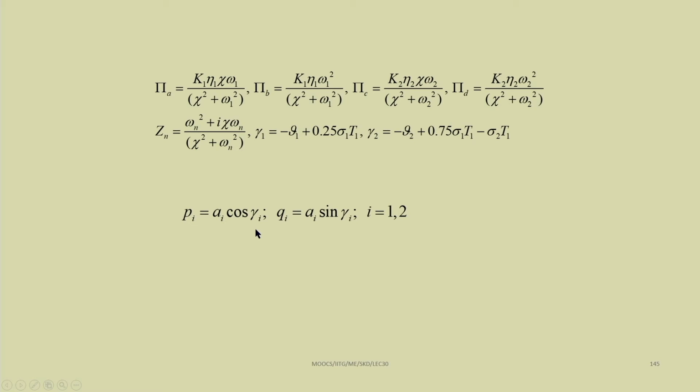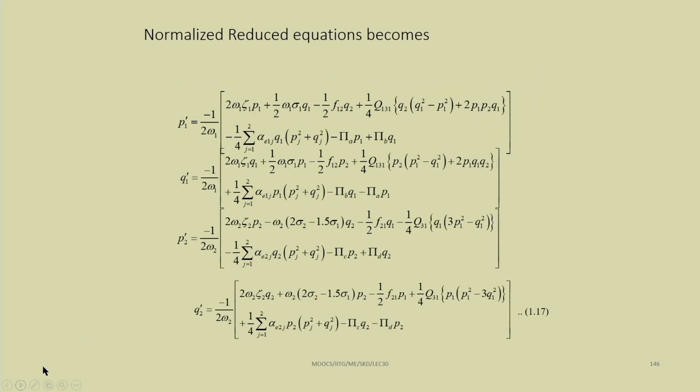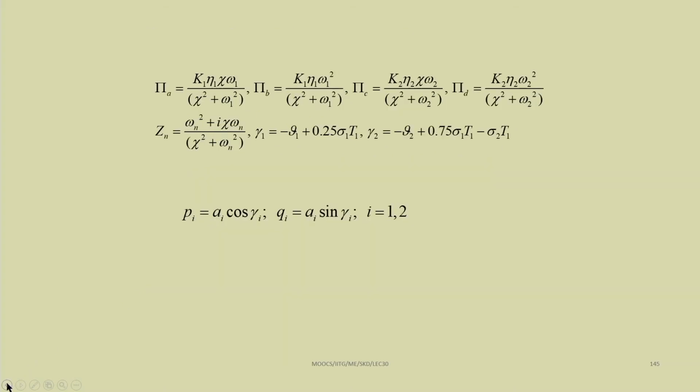Similar to the previous case, here we can make the transformation p i equal to a i cos gamma i and q i equal to a i sin gamma i, where i equal to 1 to 2. This p i q i conversion is done to study the trivial state stability region.